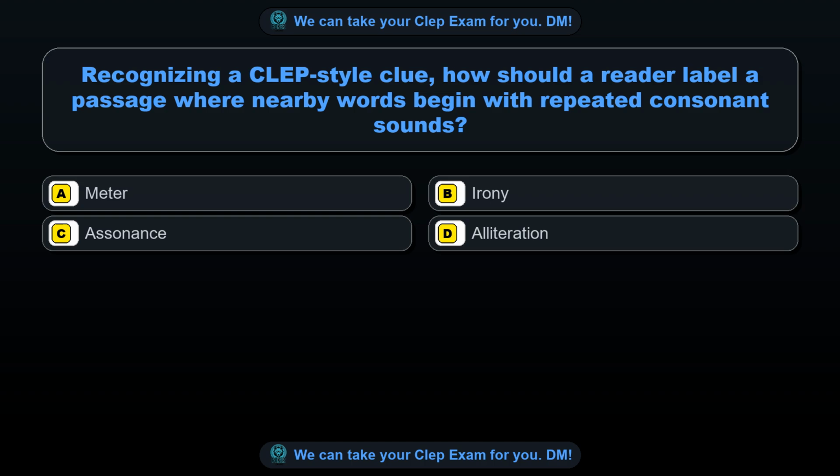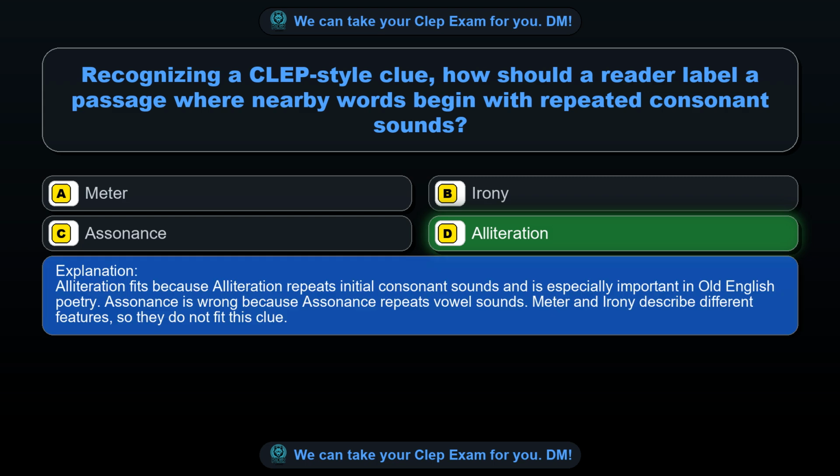Question 70. Recognizing a CLEP-style clue, how should a reader label a passage where nearby words begin with repeated consonant sounds? Option A, meter. Option B, irony. Option C, assonance. Option D, alliteration. The correct answer is option D, alliteration. Alliteration fits because alliteration repeats initial consonant sounds and is especially important in Old English poetry. Assonance is wrong because assonance repeats vowel sounds. Meter and irony describe different features, so they do not fit this clue.